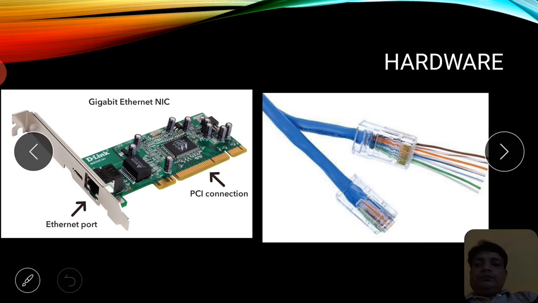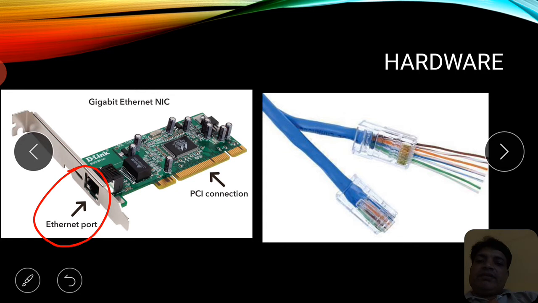So whenever a network is formed with the help of this sort of card, when this card is present in both of the systems, then a speed of 1 Gbps can be achieved, right? Here you can see the Ethernet port where the RJ45 connector is going to connect.